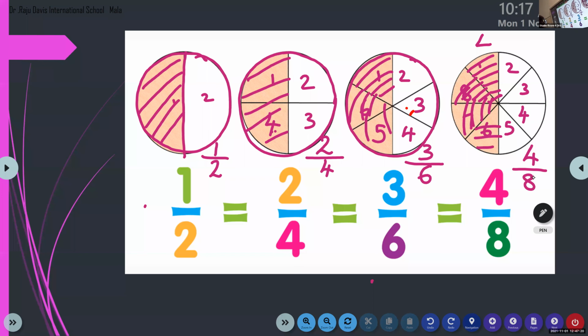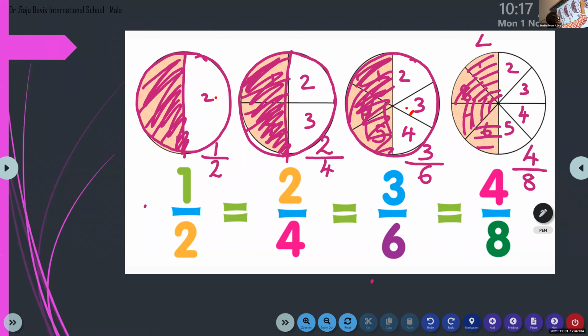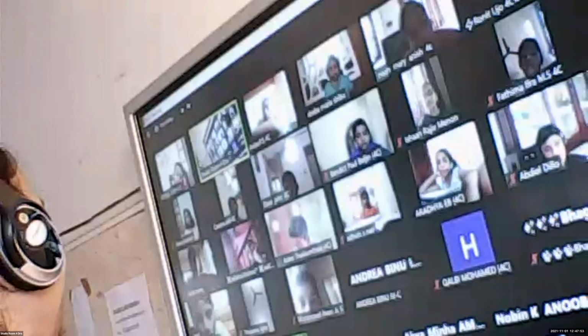Now children, look here. All the cookies that I'm getting are the same size. Can you see here? Same size, half of the big one. And here two parts make the same size. And here I'm getting 3 parts. They are also the same size. Here also 4. So I can write here 1 by 2 is equal to 2 by 4, and 2 by 4 is equal to 3 by 6, and 3 by 6 is equal to 4 by 8. Understood? So who can give me the definition of equivalent fraction?